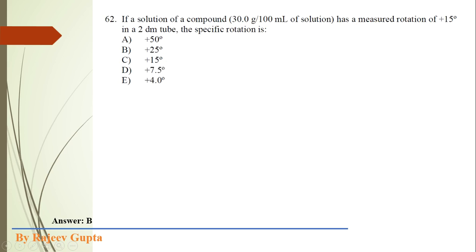Now the next question: if a solution of a compound with a concentration of 30 gram per 100 ml has a measured rotation of plus 15 degrees in a 2 decimeter tube, this is the length of the polarimeter tube in the polarimetry instrument. The specific rotation is... so here we have to calculate the specific rotation using the values of the angle of rotation, the length of the polarimeter tube and the concentration of the solution.